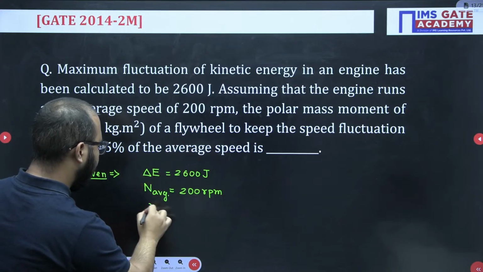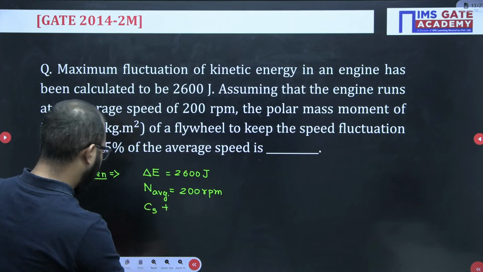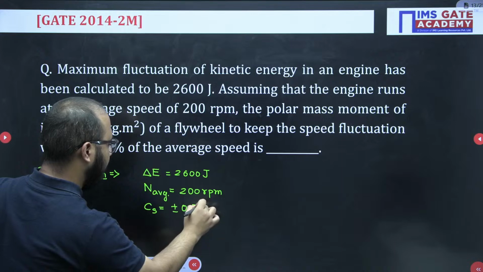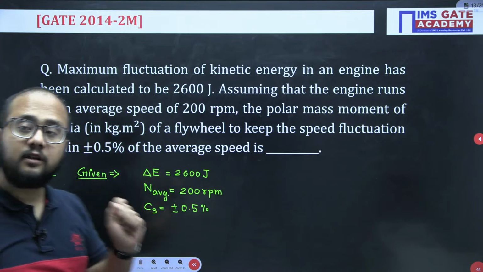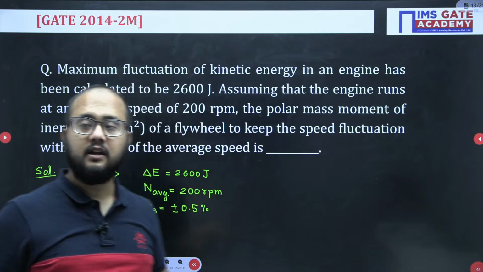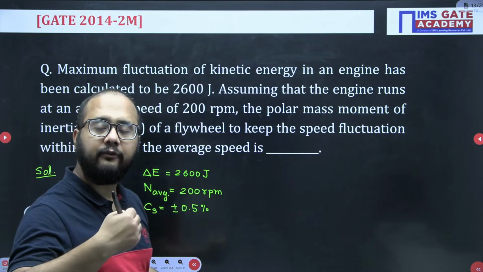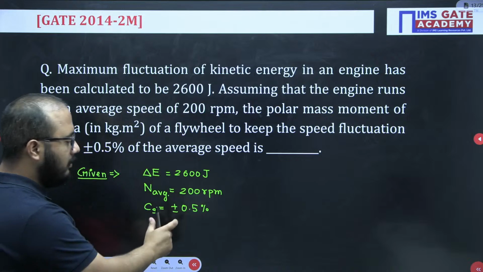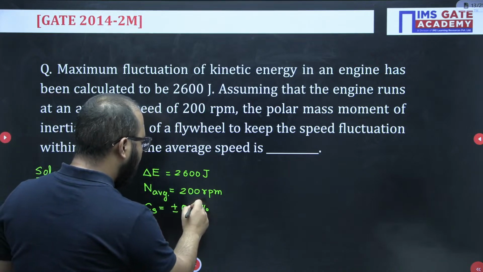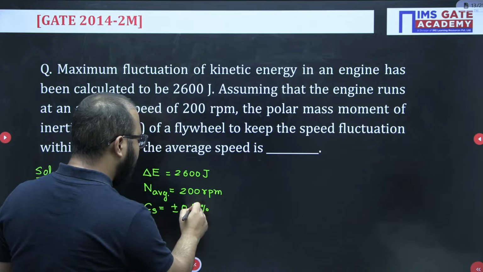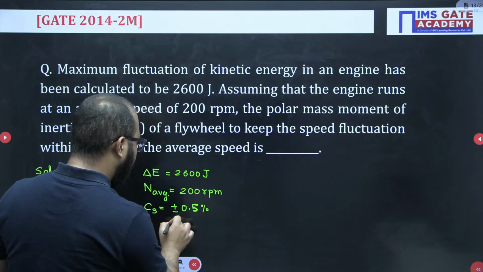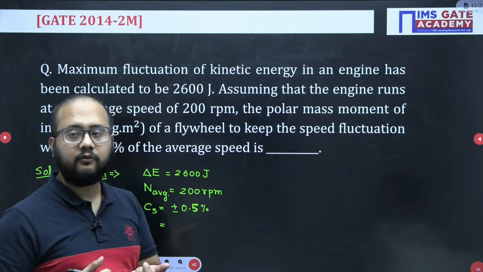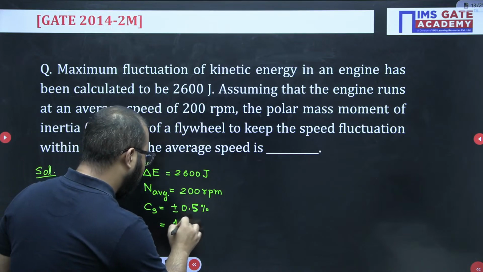Now CS value plus minus 0.5%. Now plus minus 0.5% is actually equal to 1% because it is saying from minus 0.5 to plus 0.5. So if I write it in terms of magnitude, it will be equal to 1%. You don't need to confuse whether to take 0.5% or 1%. We have to take it as 1% here because 0.5 plus 0.5 equals 1%.